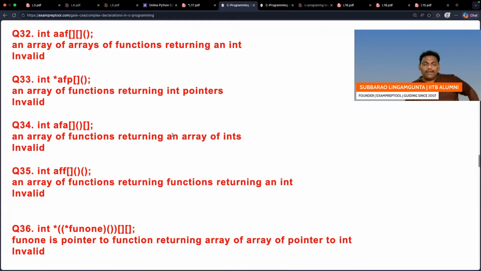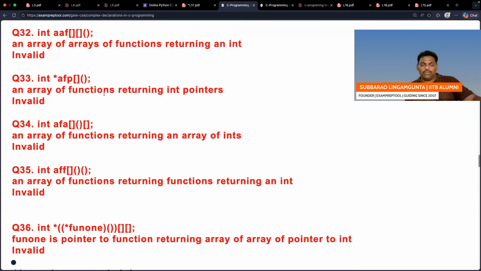AAF has 3 brackets. I think you go one bracket by one bracket. AAF is a 2D array, because 2 brackets make a 2D array. In the 2D array, go to the next bracket: every element is a function. It's not possible. Every element is a function. It is invalid.